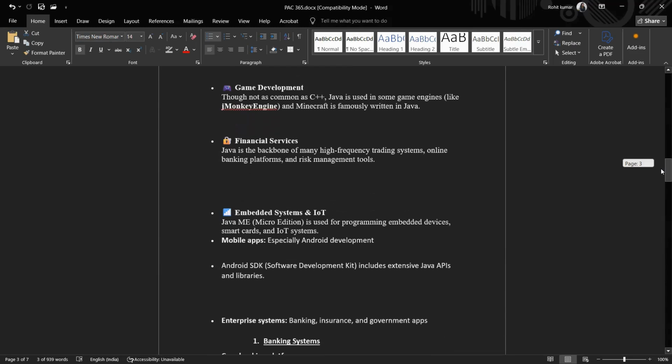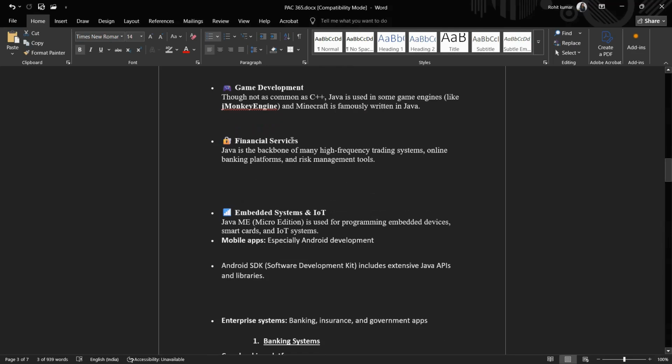Now coming to game development. Yes, we can also use Java in game development because of its various features. Though C++ was earlier used, now Java has come in as the main language, and Minecraft is famously written in Java.